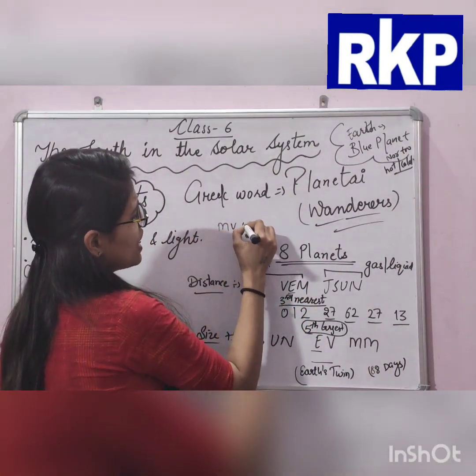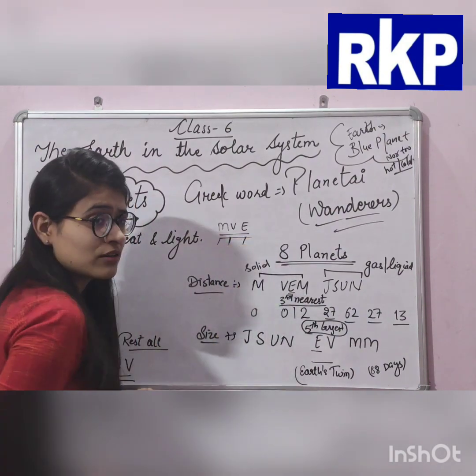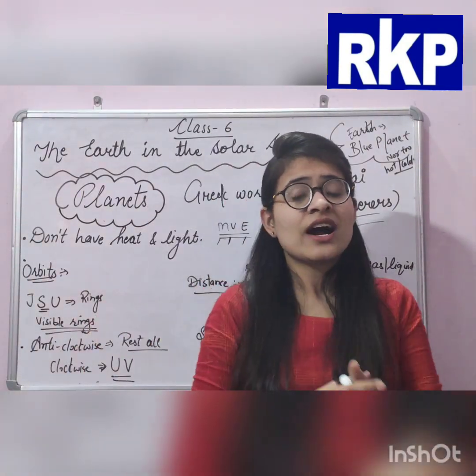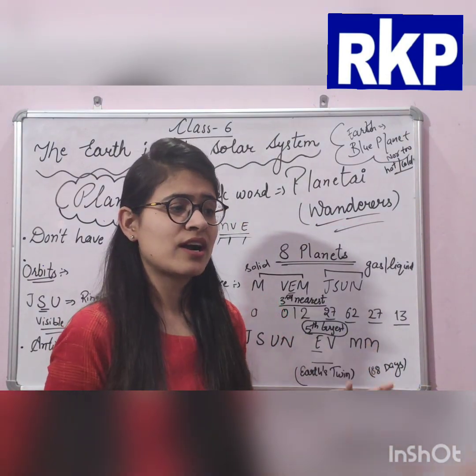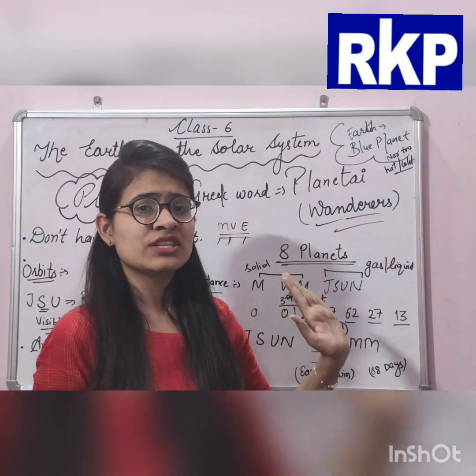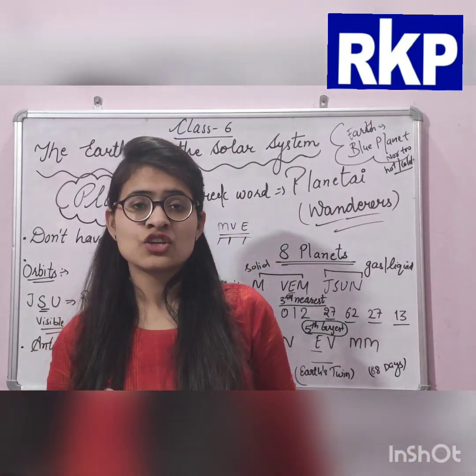MVE, everyone knows, is Mercury, Venus, and Earth. People get difficulty learning the names after that. What are the planets after our Earth? Yes, there is a trick.